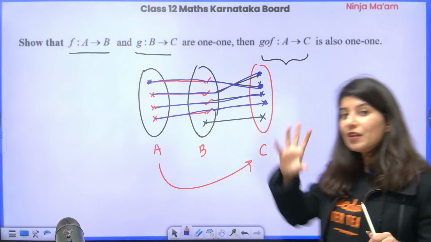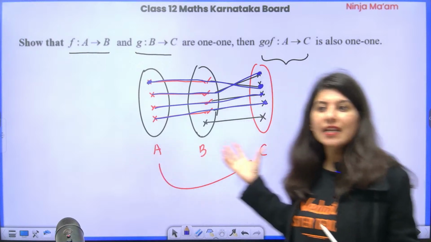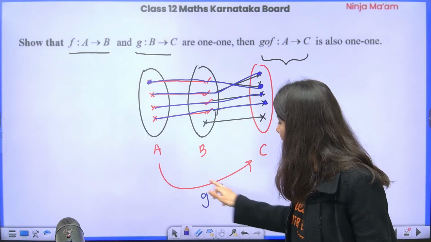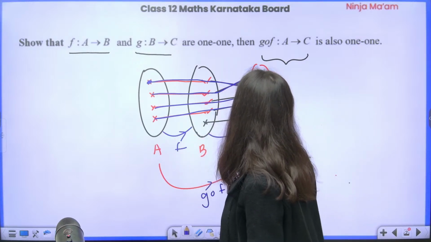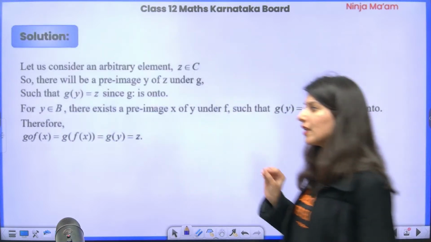So first of all, we have a pictorial understanding of a 1-1 function. This is, by the way, gof. A to B is f. B to C is g. This is your gof function. But how to write it in your examination?